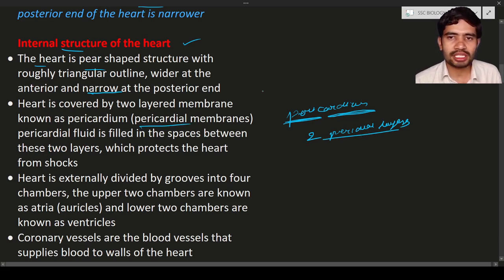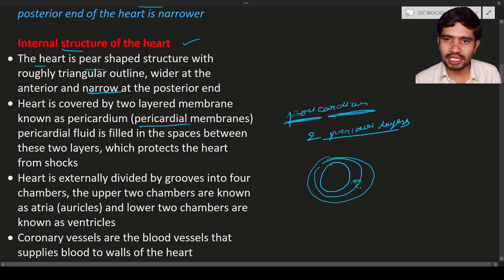The main reason for having the pericardial membranes is the protection of the heart. Let us consider this is the heart. Around the heart there are two layers, and between these two layers fluid is present.